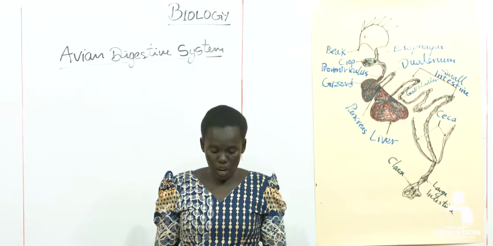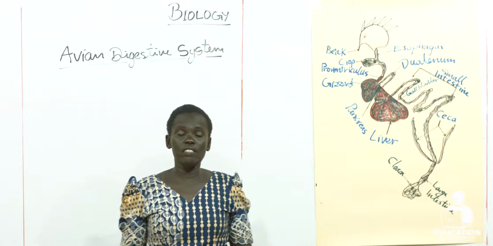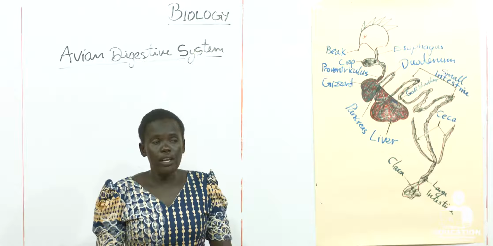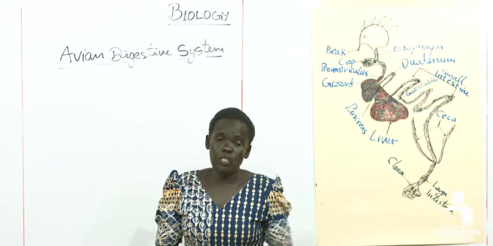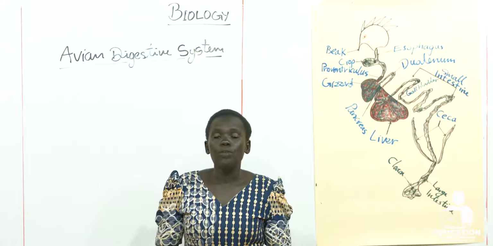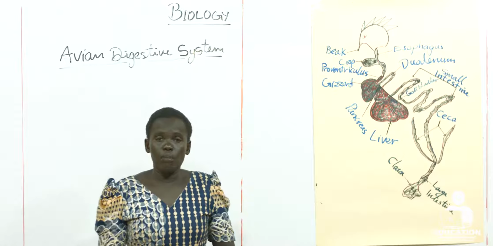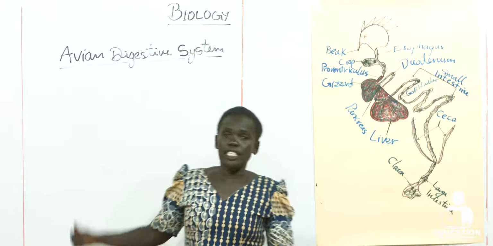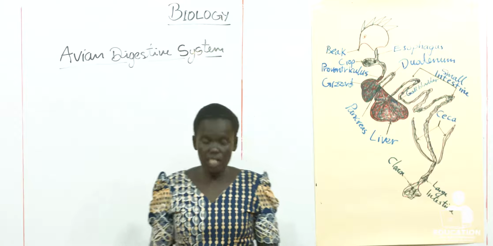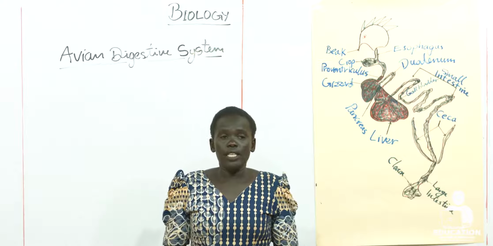Then we talked about the structures of the digestive system in human, and we looked at how food is processed in the body of human being. That was monogastric digestive system.